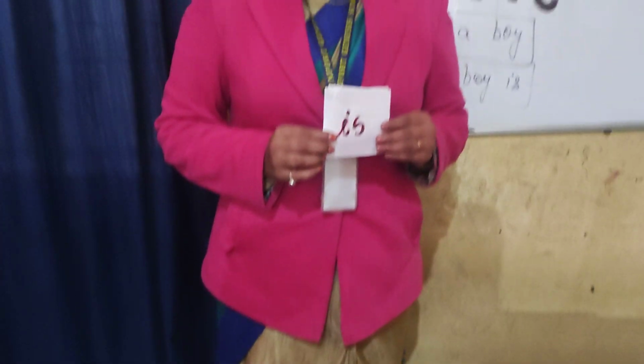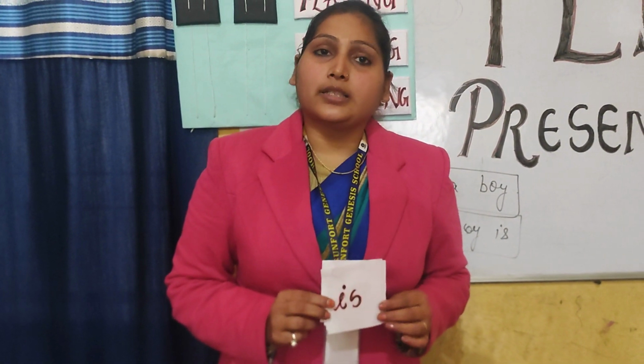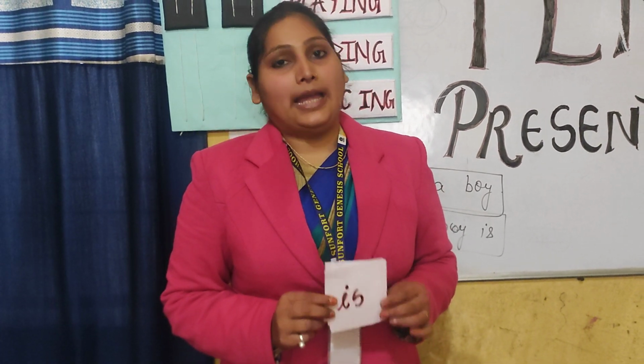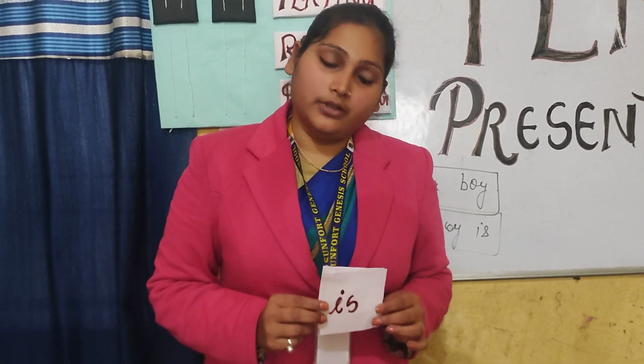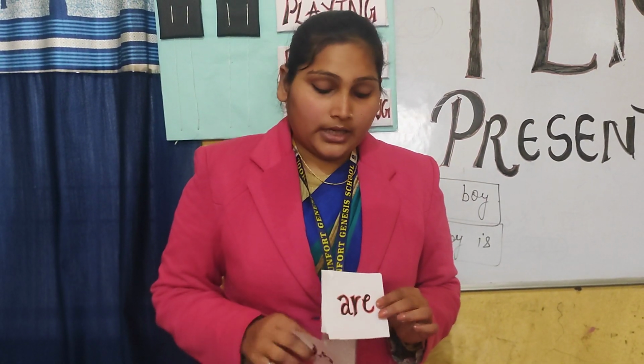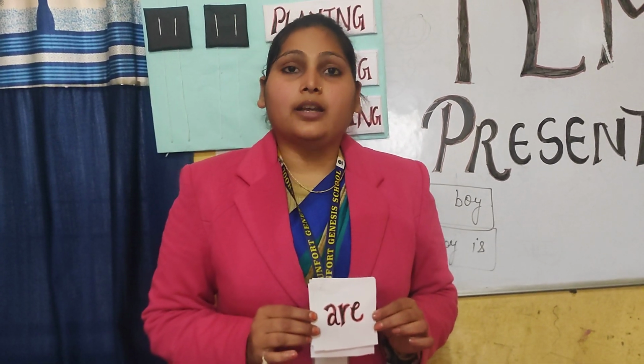With the help of subject, we will also use many helping verbs. Helping verbs change according to the subject. Suppose if we use a singular subject, we will add a singular helping verb. If we add he, there we will use is. If we use we, we know that we is plural, that is why we will use are there.